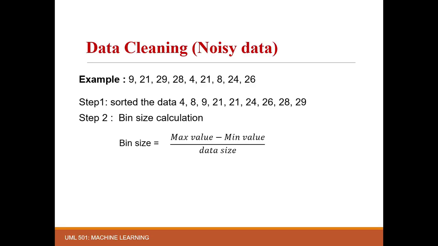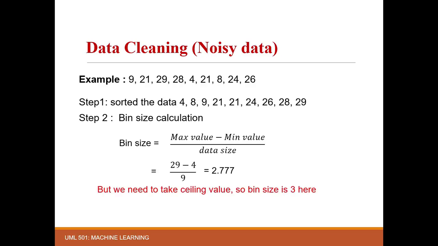So here our bin size is (max value minus min value) divided by the data size. Here our max value is 29, so (29 minus 4) upon 9. We are getting 2.77. That means we have to take the ceiling value here. So bin size gets 3.